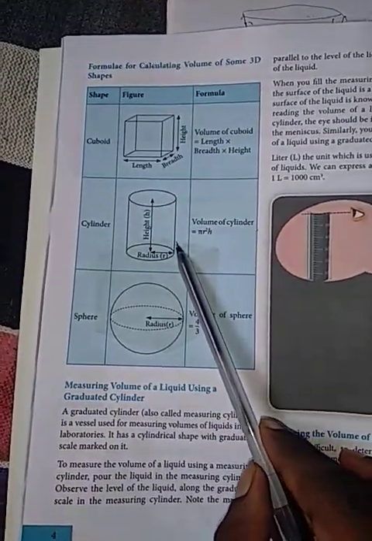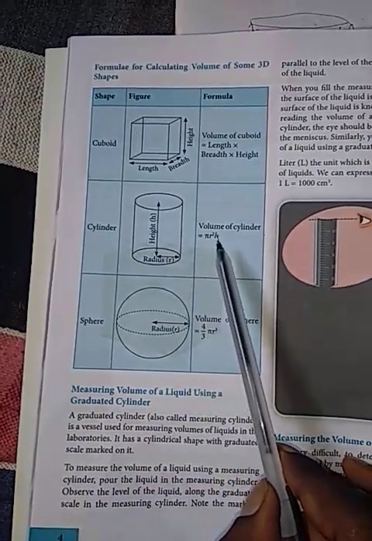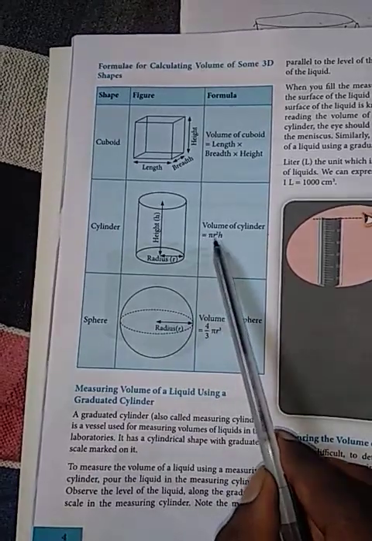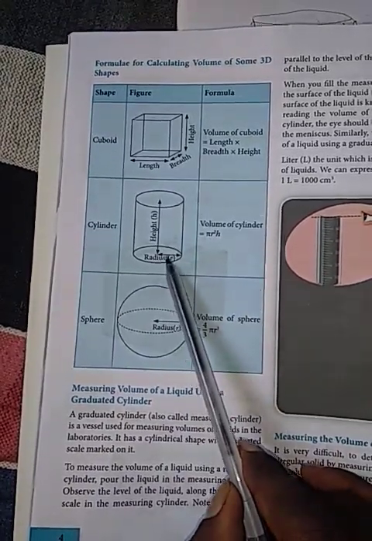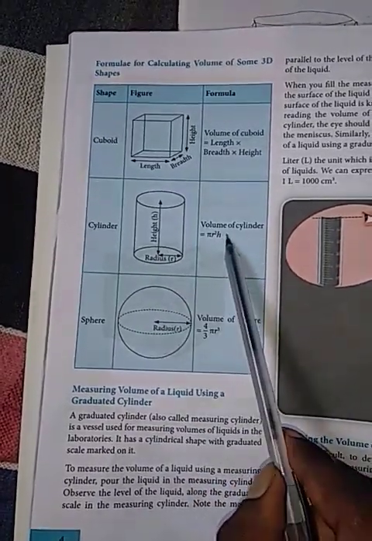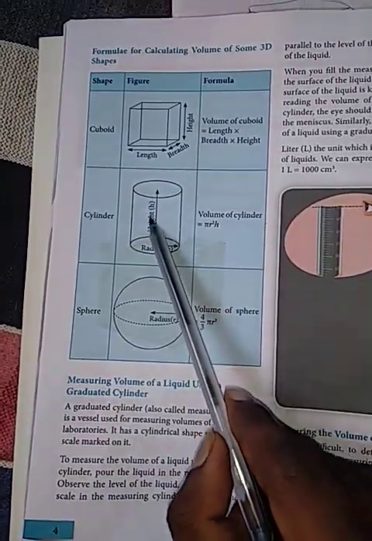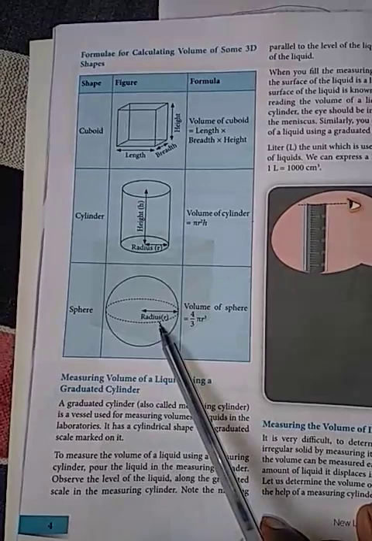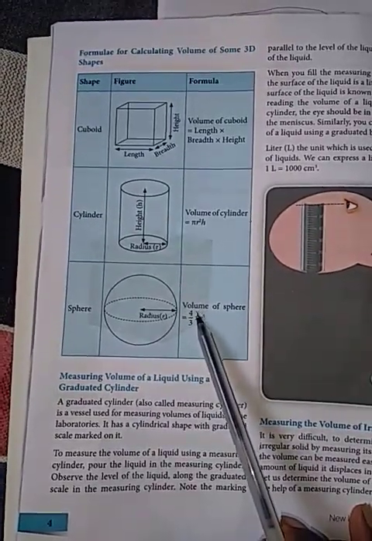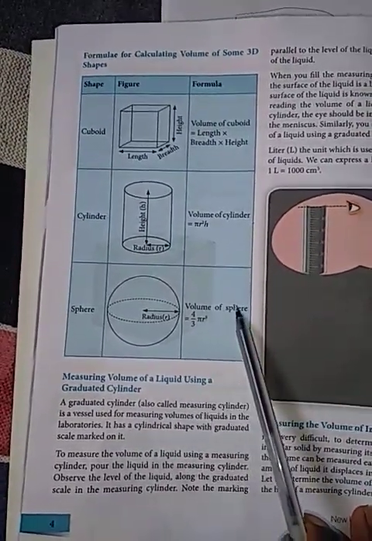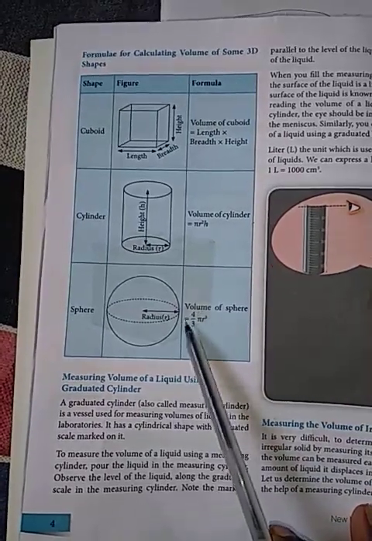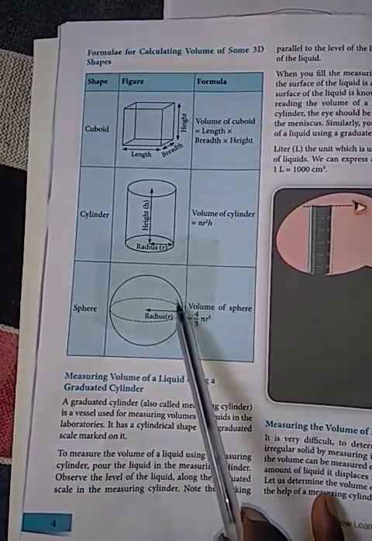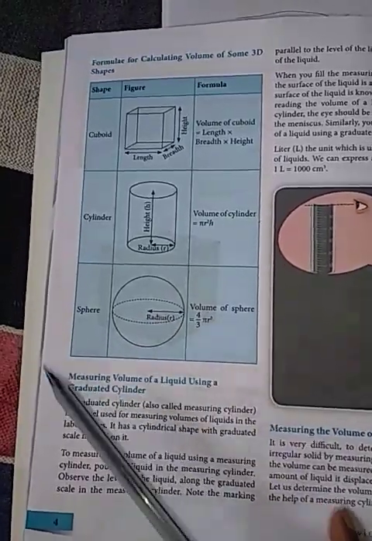This is a cylinder. Formula to find the volume of cylinder: pi r square h, where r is the radius of the circular base and h is the height of the cylinder. Sphere is also a three-dimensional object whose volume can be found using the formula 4 by 3 pi r cube, where r is the radius of the sphere.